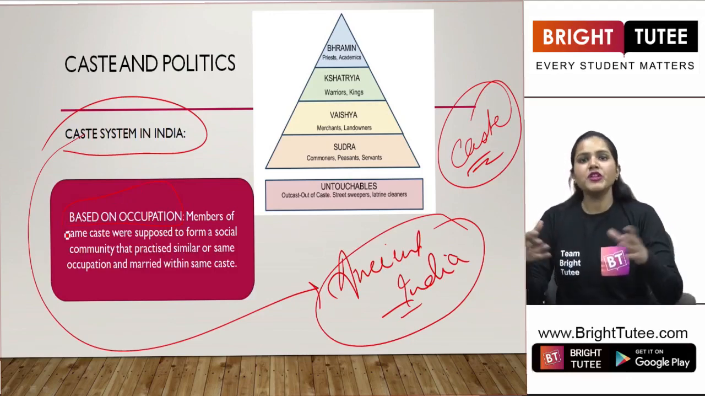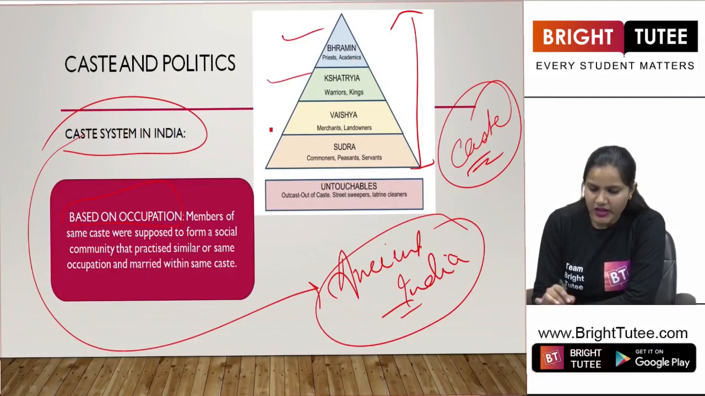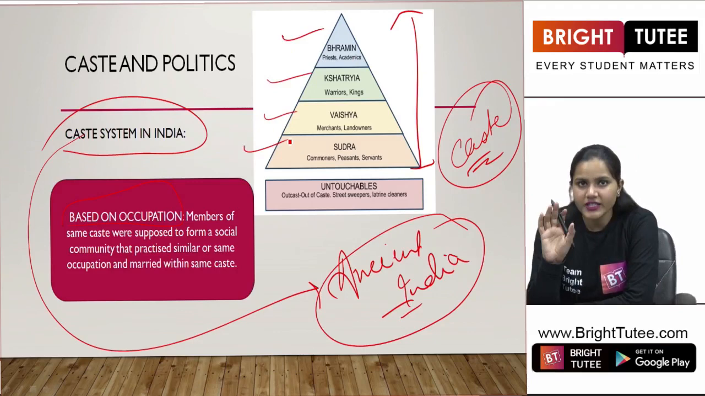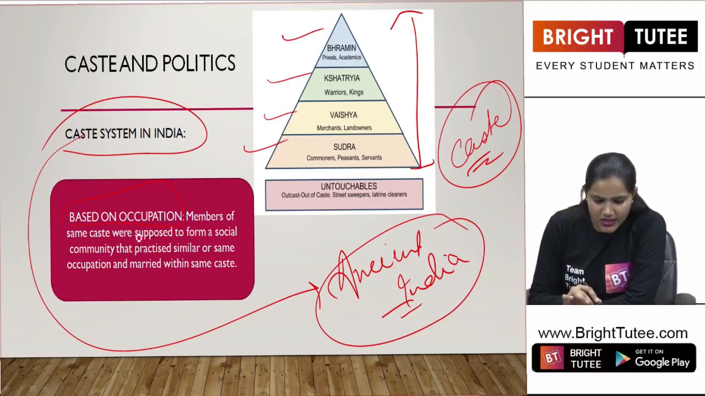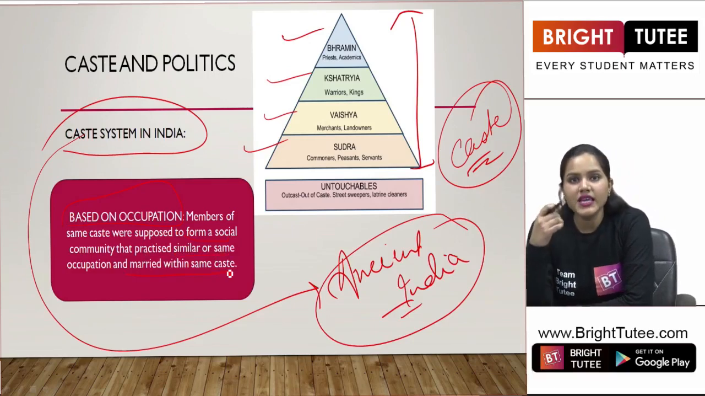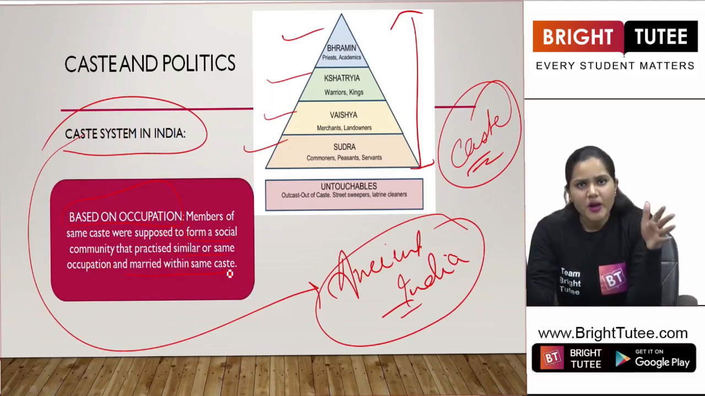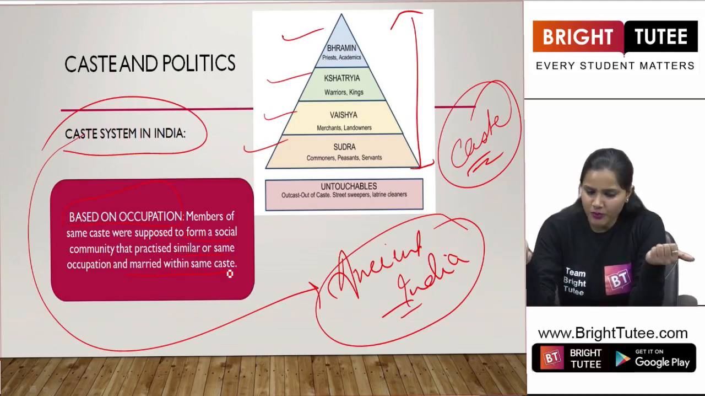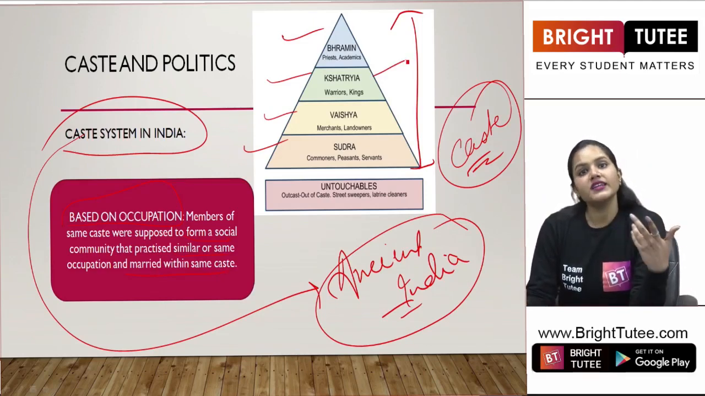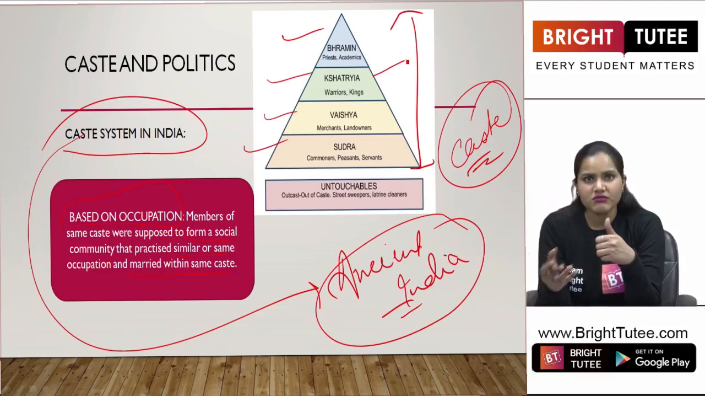So there were groups of people or communities and four main castes were there: Brahmans, Kshatriyas, Vaishyas and Shudras. Correct, students? Now, members of the same caste were supposed to form a social community that practiced similar or the same occupation and married within the same caste. Definitely, today's society has also been divided based on some major castes that we know of, such as the Brahman group, the Kshatriyas, right? The warriors and the kings when we are talking about the ancient period. Today we can call them the Rajputs, right?